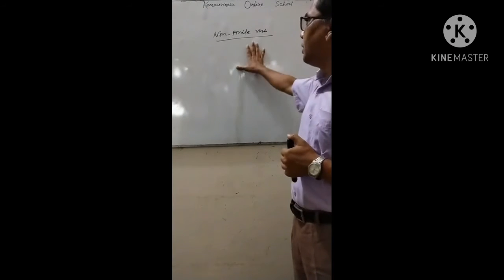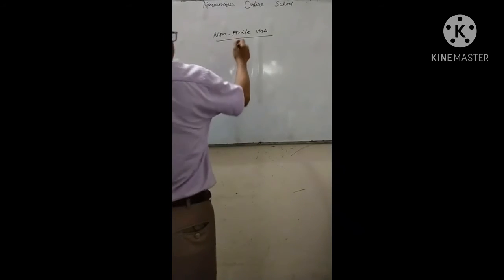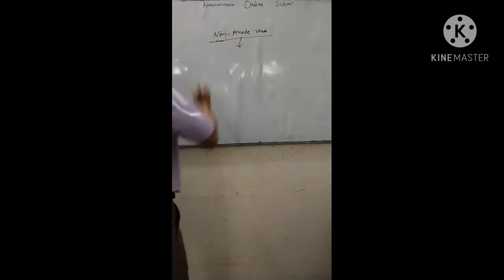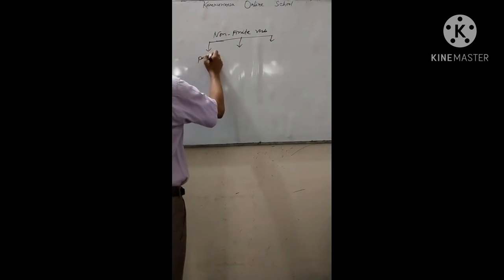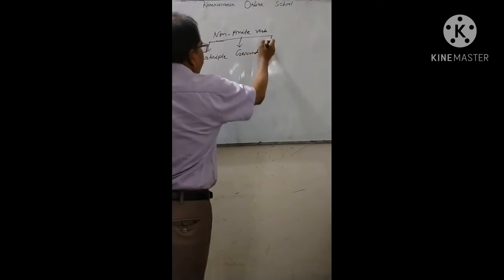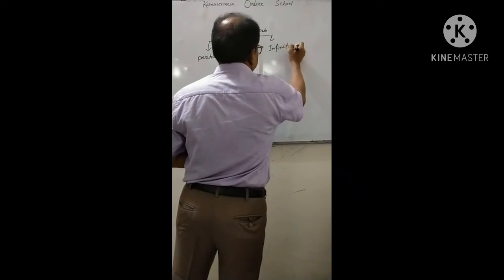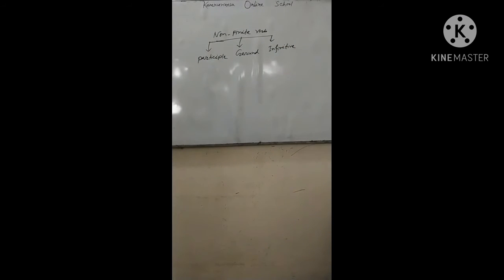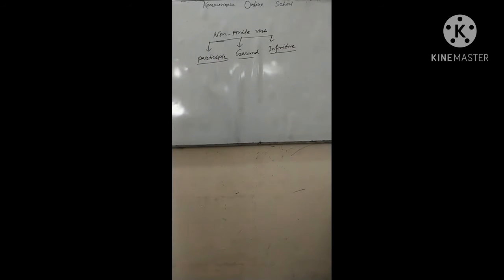Non-finite verbs are of three kinds. What are their names? Number one, participle. Number two, gerund. And number three, infinitive. So non-finite verb can be classified into three forms: participle, gerund, and infinitive. Look, participle. What is participle? What is gerund, and what is infinitive?